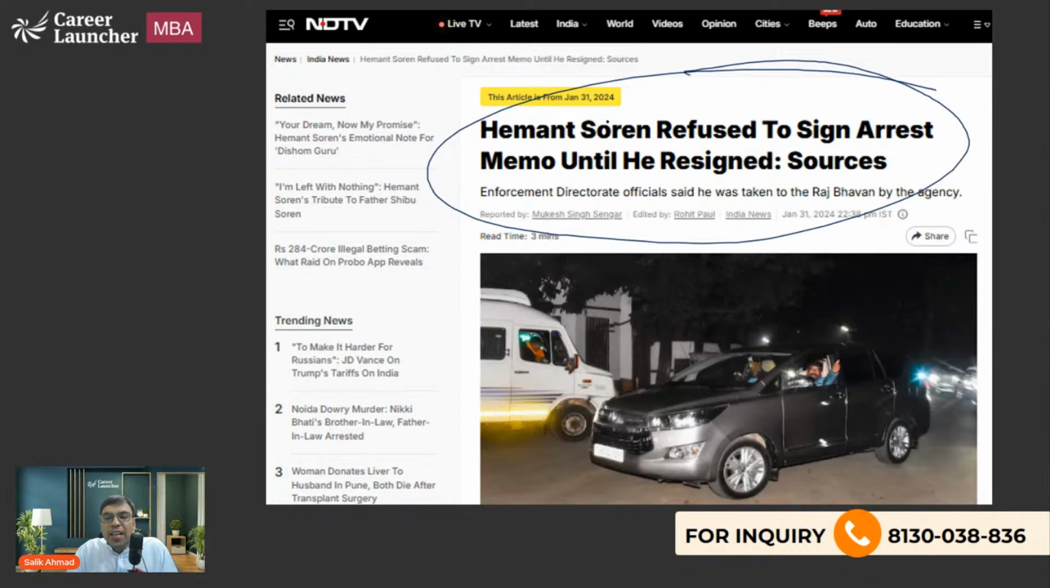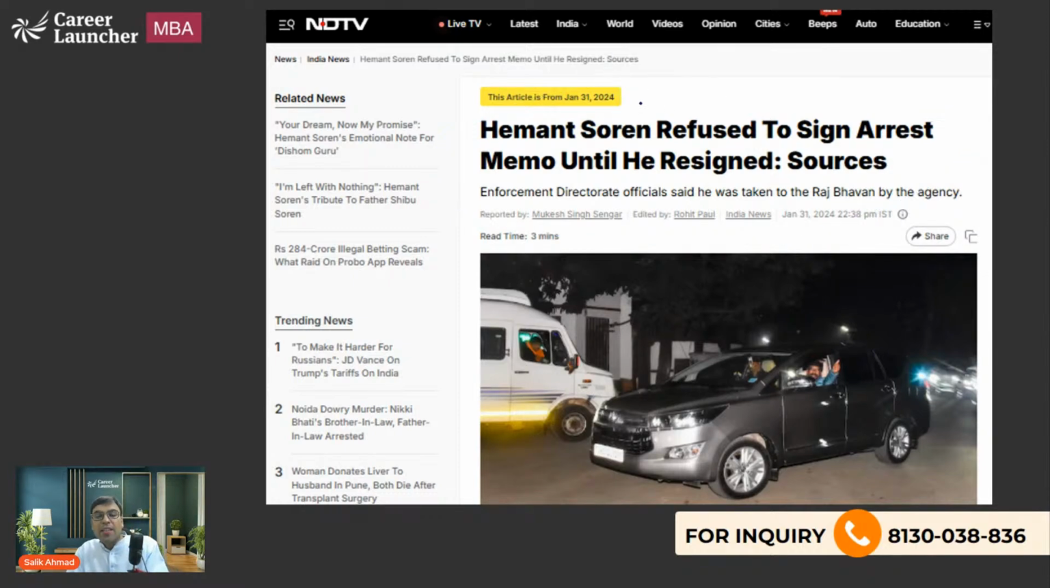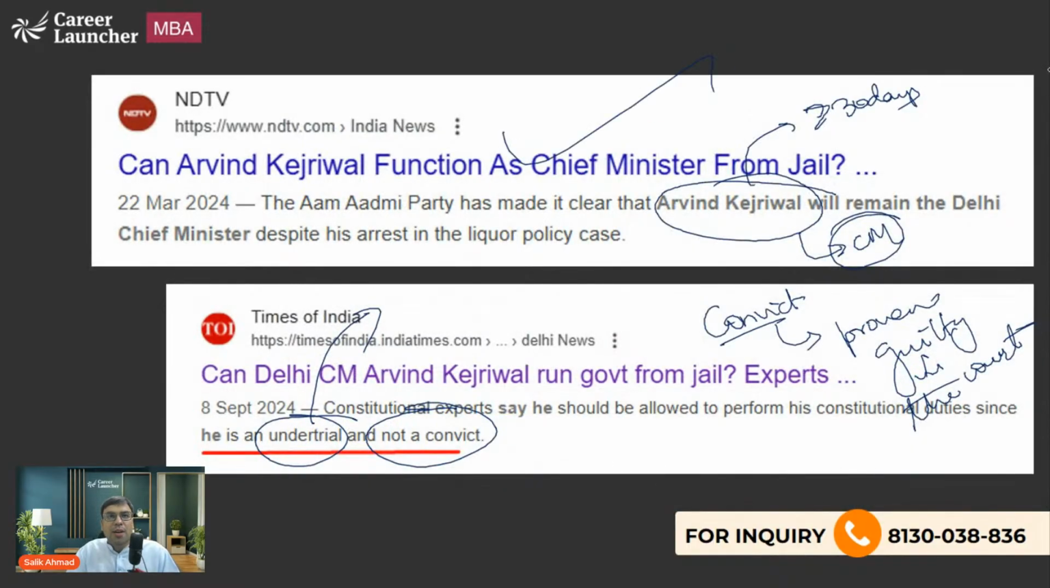Mr. Hemant Soren refused to sign arrest. Now, similarly, there was a Jharkhand chief minister who was also arrested, but he actually resigned from being a CM before getting arrested. But in Mr. Arvind Kejriwal's case, he did not resign.